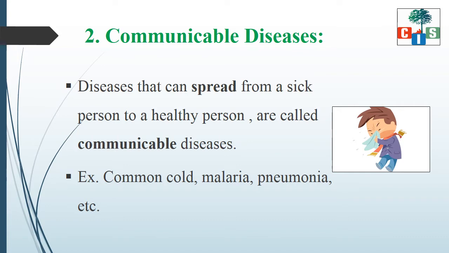Scholars, we know that the diseases which do not spread from a sick to healthy person are non-communicable, but those which spread from a sick person to a healthy person are called communicable diseases. What are the examples of these communicable diseases? Common cold, malaria, pneumonia, etc.